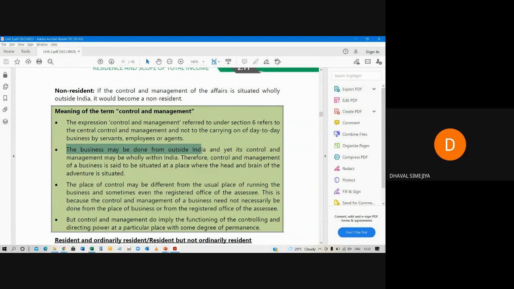I am a resident of Australia, but my business is being done from India. There is a factory in India, workers are working in India, but I am taking decisions from Australia. So that HUF will be non-resident. Though the work is being done from India, that HUF will be non-resident.